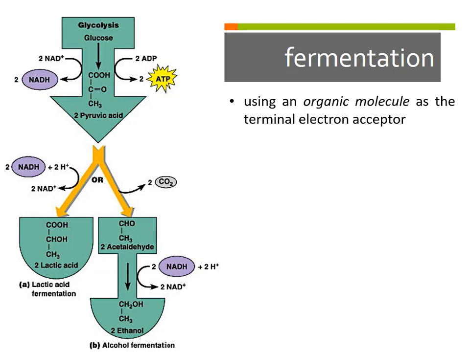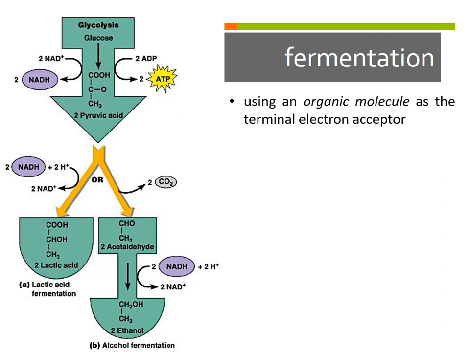Notice in the alcohol pathway, you get a carbon dioxide coming off of that when you convert that pyruvate into acetaldehyde and then dump the electron onto it.